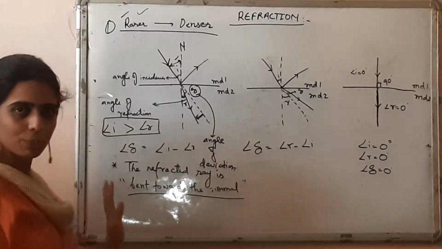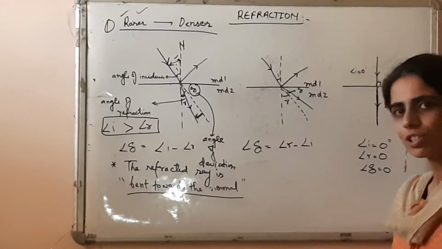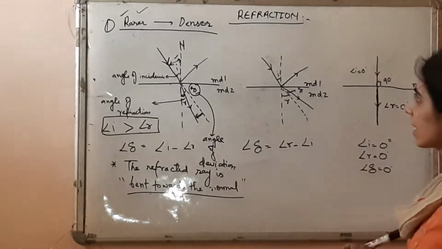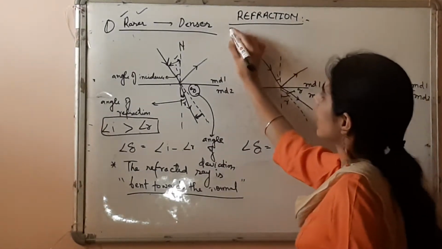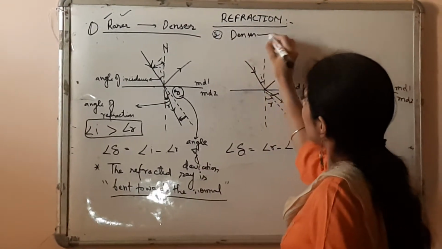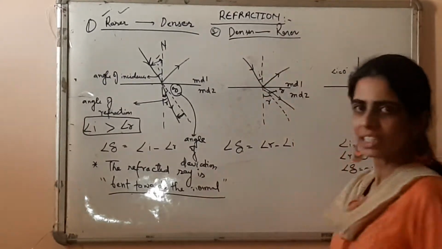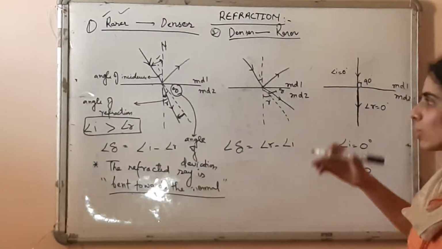Okay, so I hope the first case is clear to everyone. Yes, now children, we will be continuing with the second case, that is of course moving from denser medium to rarer medium. Yes, now we are moving from denser medium to rarer medium.